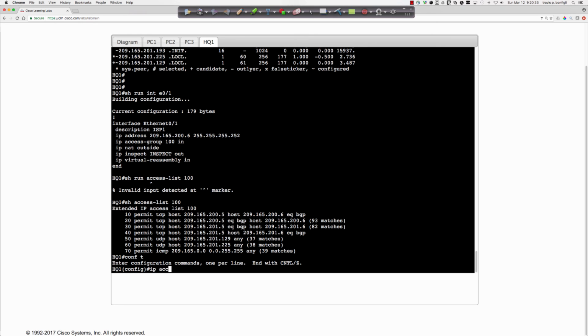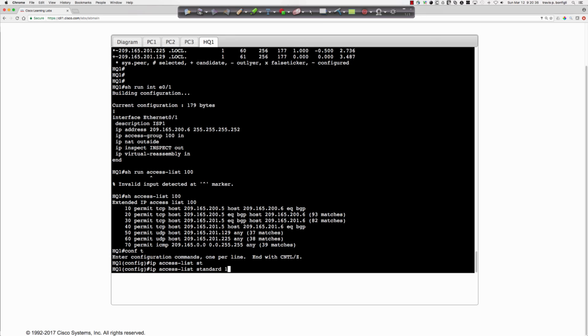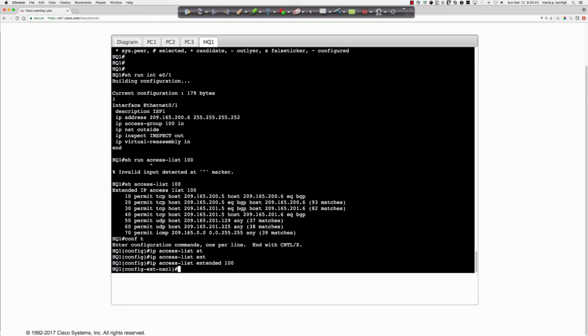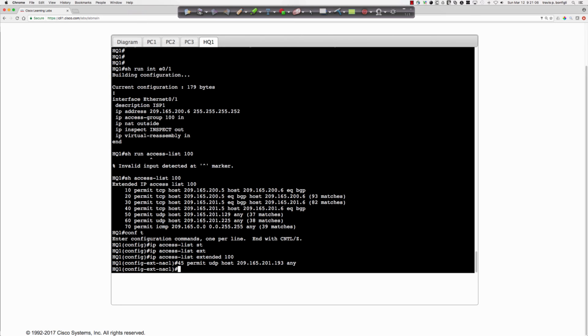So let's get into where are we at here? Access list 100, IP access list standard, or is it standard? I can't remember if it's standard or not. Extended. It is extended. Access list extended 100. And here's what we're going to do, and this is one of the nice things, is we can just drop it right between access control entry 40 and 50. We're going to say 45 permit UDP host, and this is our NTP host 209.165.201.193, and we will simply match the entries that we have here for the other two NTP sources.